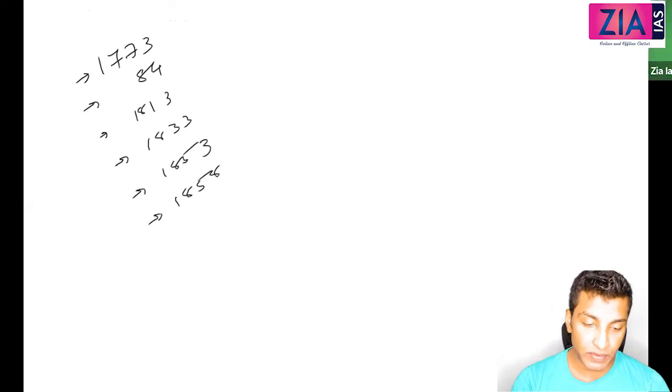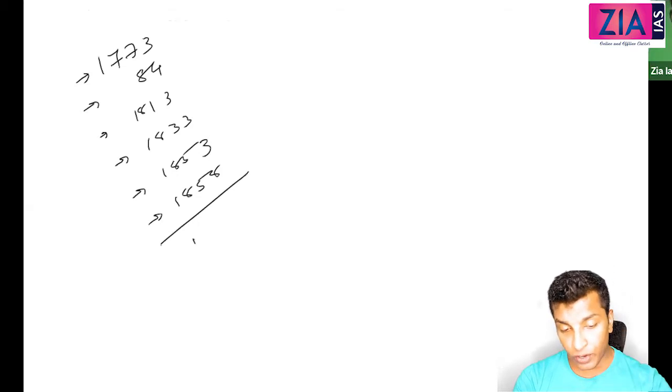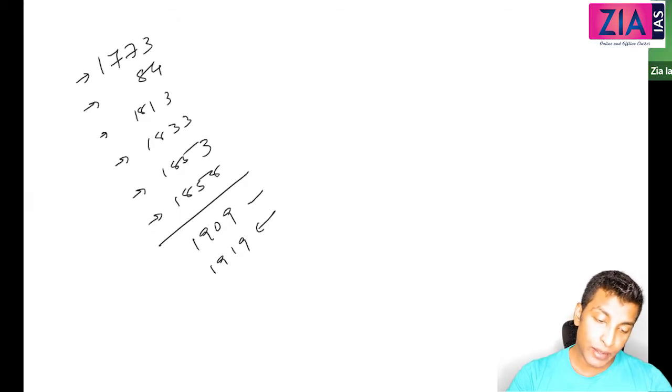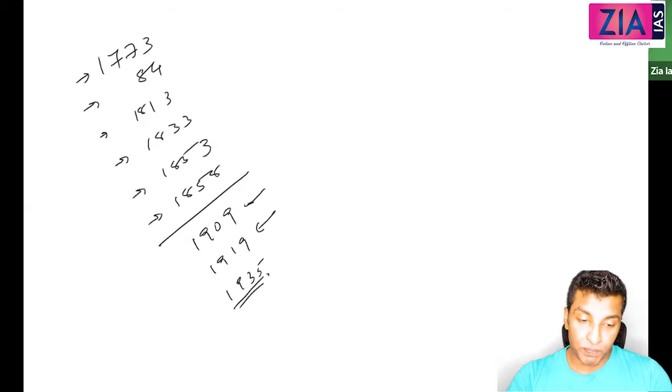And then the most important ones I feel are the 1909 Minto-Morley reforms, the 1919 Montagu-Chelmsford reforms or Government of India Act 1919, the Indian Councils Act of 1909, and the 1935 Government of India Act. If possible, I'll try to cover all, if possible today itself.